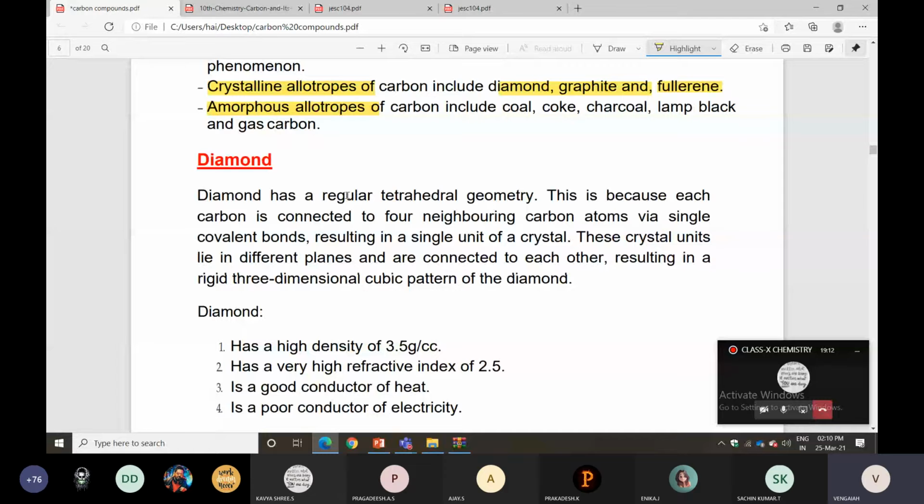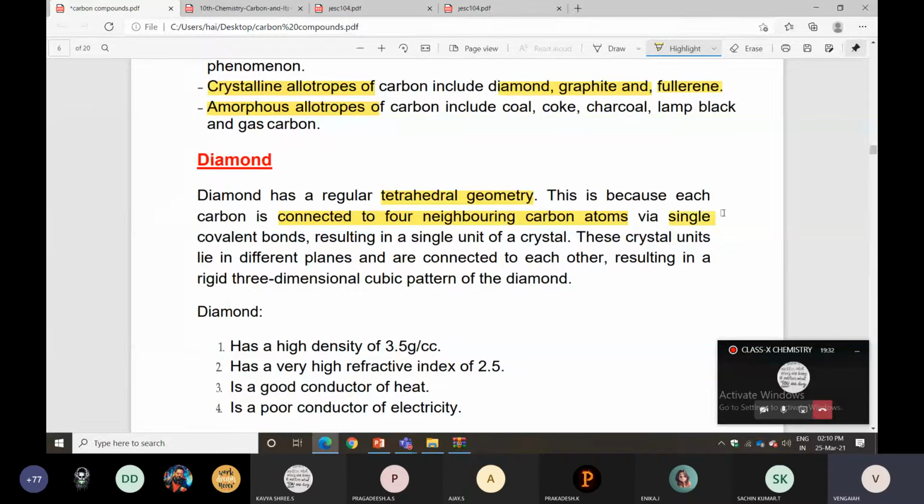Next, it is connected by four neighboring carbon atoms with a single covalent bond, nothing but sharing of one pair of electrons. That we can say single covalent bond. Sharing of two pairs of electrons, that you can say double covalent bond. Sharing of three pairs of electrons, that you can say triple covalent bond. Resulting in a single unit of a crystal.